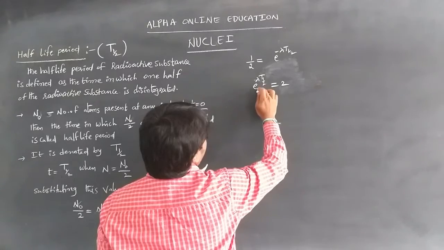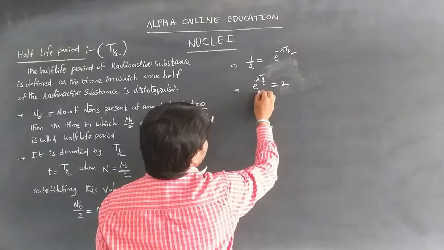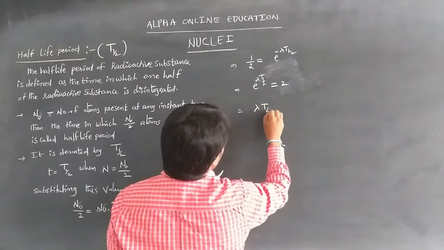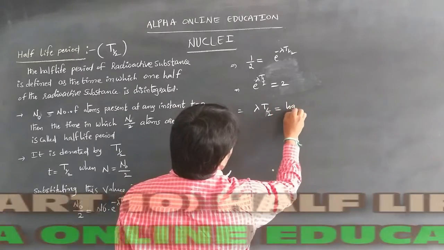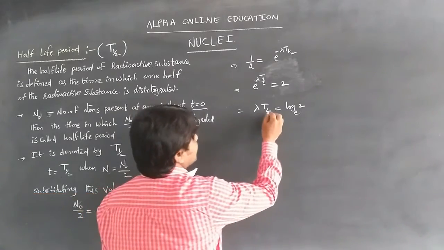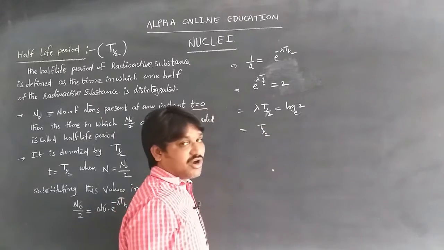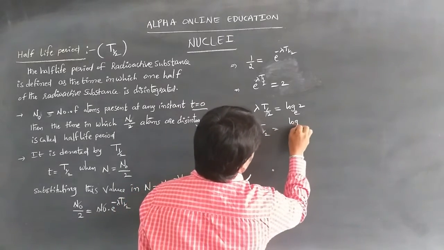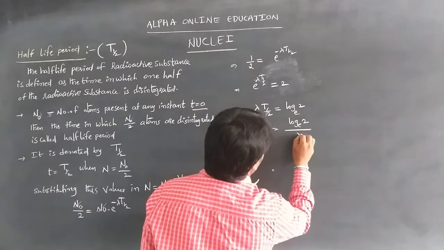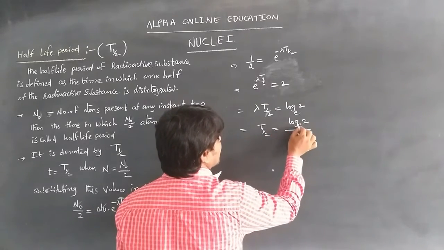So e power lambda t half is equal to 2. Taking the logarithm, lambda t half is equal to log 2 base e. So t half, the half-life, is equal to log base e 2 by lambda.